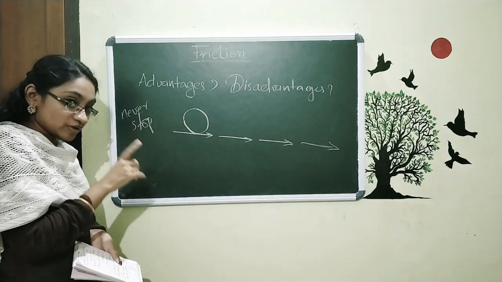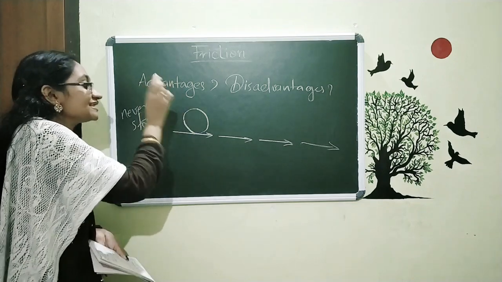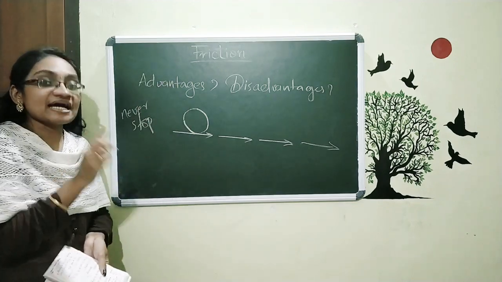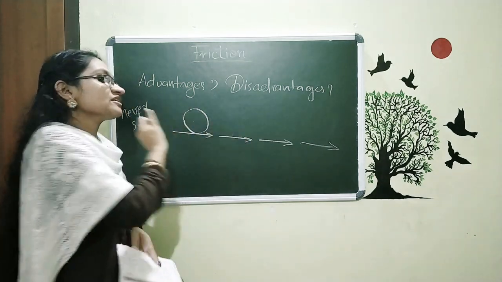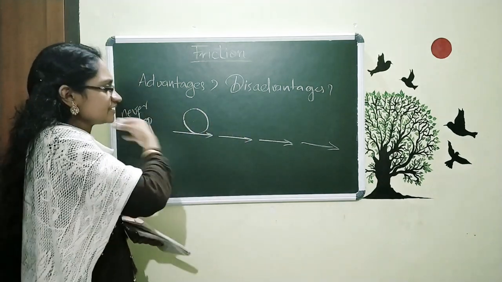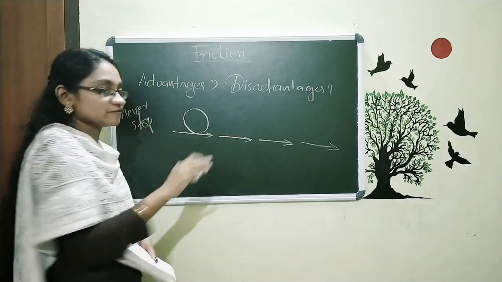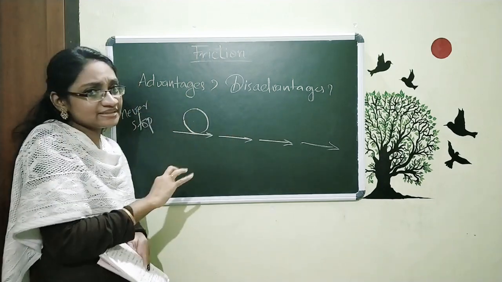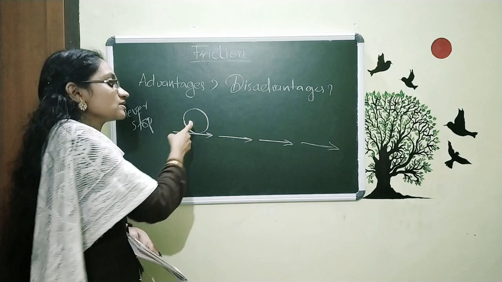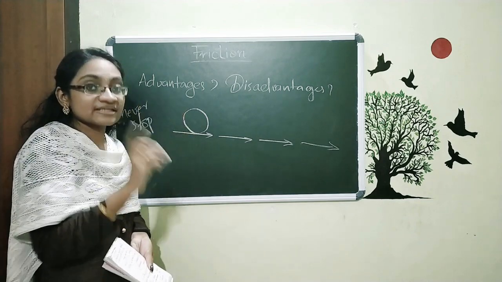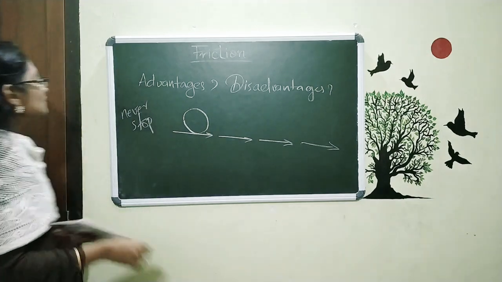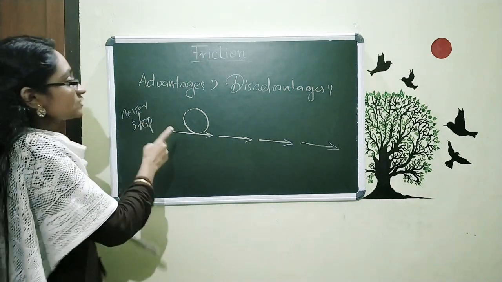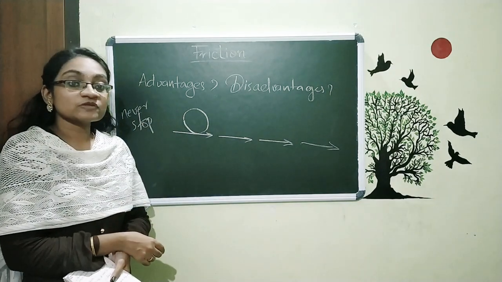So, we already studied that friction is the opposing force that acts on a moving object. Here, this object is in motion, and if there is no friction, then it will continue moving for its whole lifetime. That is actually an ideal case, and in normal cases, there definitely acts a certain type of friction and this ball will stop. And this is also an application of friction itself.